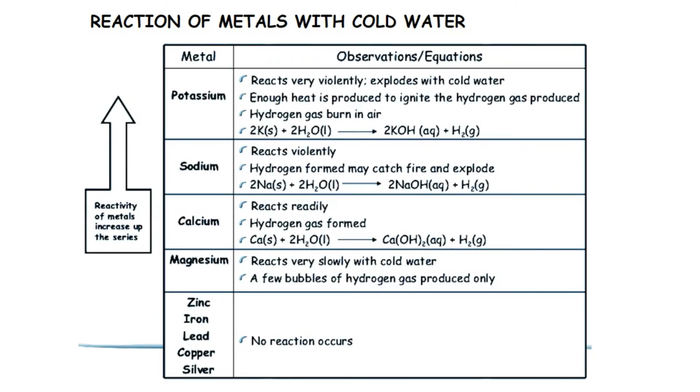So, experimental evidence. First evidence: reaction of metals with cold water. The metals above, such as potassium, sodium, calcium and so on, react. Potassium reacts violently, exploding with cold water. Enough heat is produced to ignite the hydrogen gas produced, and the hydrogen gas burns in air. The reaction is: metal plus water gives metal hydroxide and hydrogen. Similar is applicable to all the metals below it. Sodium reacts violently, calcium reacts readily, magnesium reacts very slowly with cold water. Zinc, iron, lead, copper, silver, no reaction occurs. That indicates that reactivity of metals increases up the series.